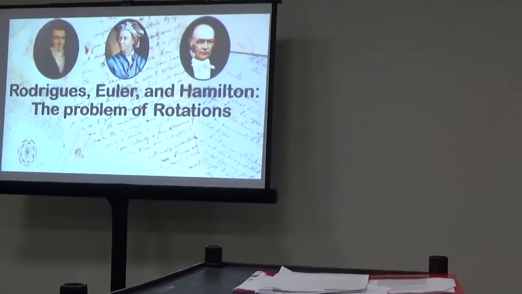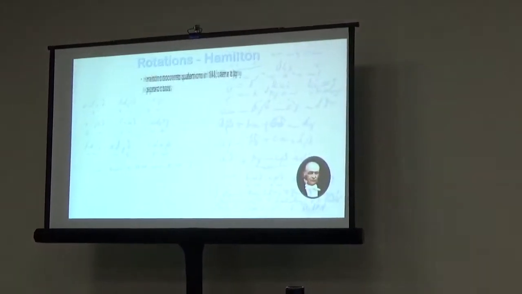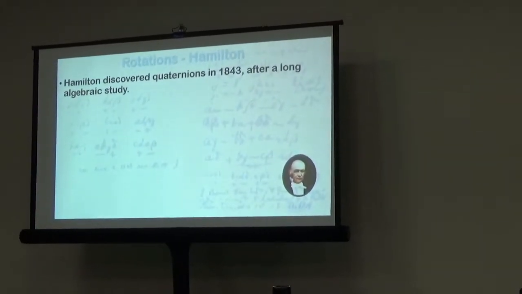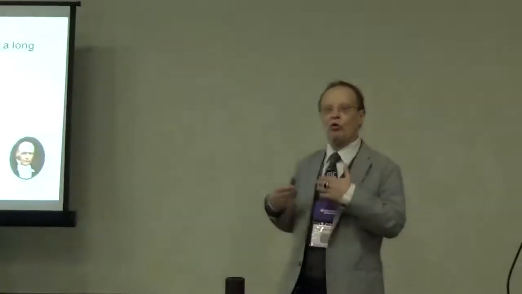it is. Okay, so this is going to be Euler, Rodrigues, Euler, and Hamilton, the problem of rotations. So Hamilton discovered Quaternions in 1843, as many of us will know, and he went through a long study and struggle to come up with Quaternions, and mainly his struggle was algebraic. But shortly after he made his great breakthrough, he found that he could describe rotations by Quaternions.